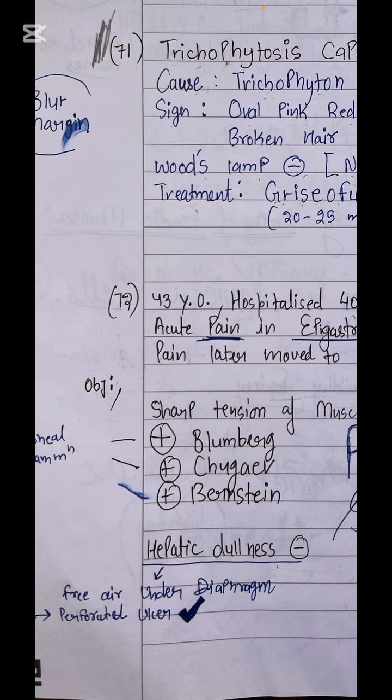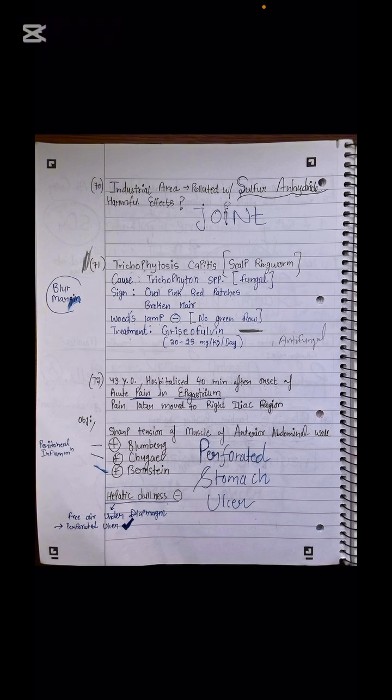Sir, liver dullness: when we do percussion over the right subcostal region, we see dullness due to the liver in that portion. When the dullness is not there, then what is there? Sir, air could be there. Why is the air there and hepatic dullness absent? Free air under the diaphragm. Why has the air come there? Because the duodenal ulcer would have got perforated. So remember this case: hepatic dullness absent means free air under the diaphragm, which is caused by a perforated ulcer.